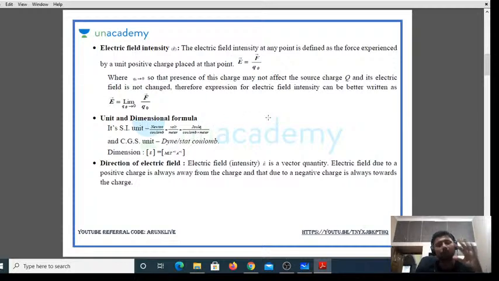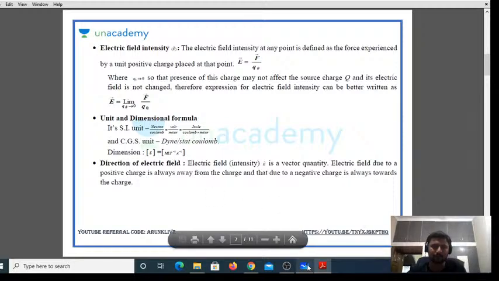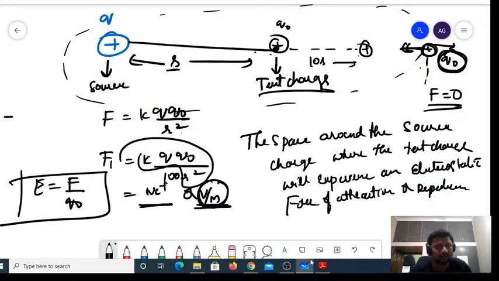What is the dimensional formula for this? You write the dimensional formula for force, that will become 1 in M, 1 in L, minus 2 in T. What is the dimensional formula for charge? It is nothing but A into T. If you simplify that, you're going to get the dimensional formula for electric field. That is 1 in M, 1 in L, minus 2 in T divided by 1 in A, 1 in T, right?